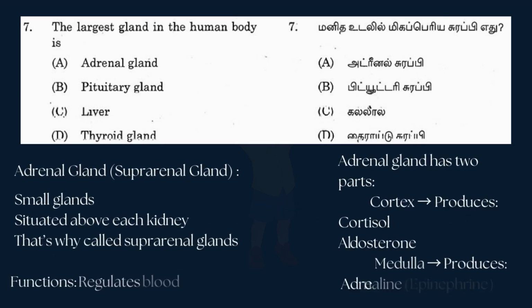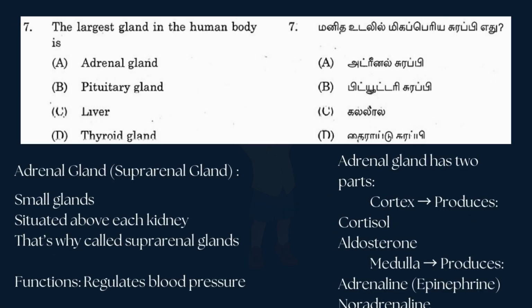And now about the adrenal gland. It's also known as the suprarenal gland. It is a small gland, and it's situated above each kidney. That's why it is called the suprarenal gland. And the adrenal gland has two parts. One, the cortex, produces cortisol, aldosterone, and two, the medulla, produces adrenaline, epinephrine, noradrenaline, and the adrenal gland functions to regulate blood pressure.